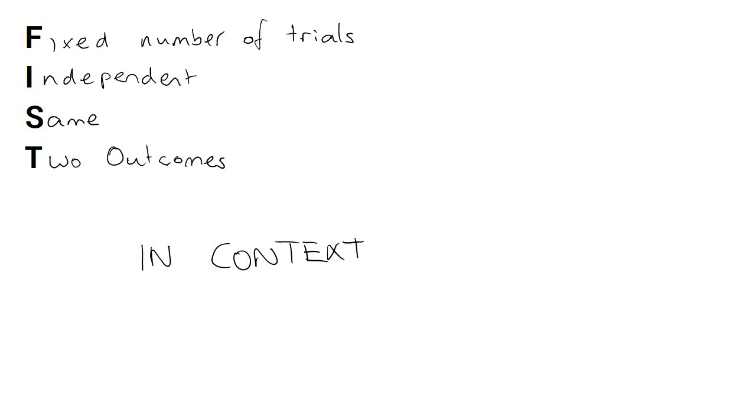For example, if I've got a machine that is constantly getting worse every time it's used when manufacturing components, then the probability isn't going to be the same of the component being faulty. So when you're writing about these assumptions, you do need to think about them and whether or not they do apply in the particular context that your question is about.